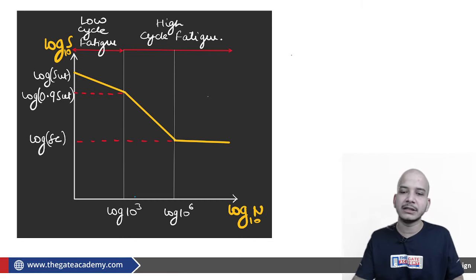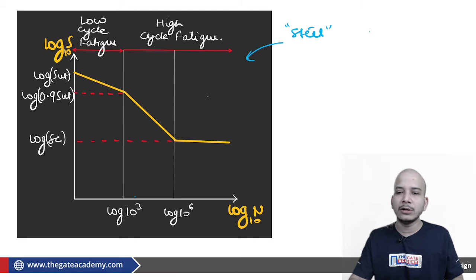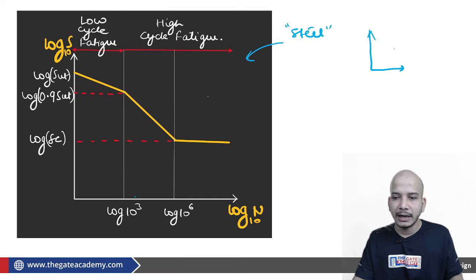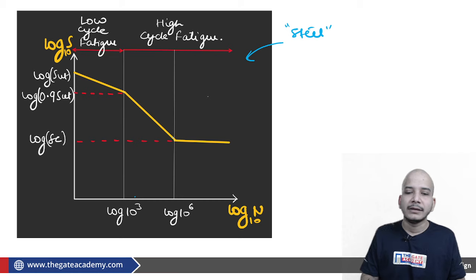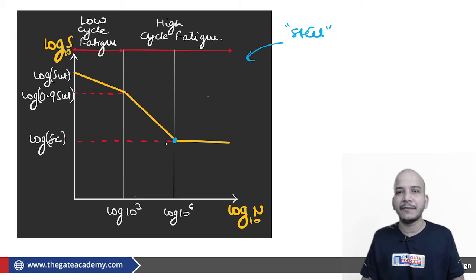Now as far as this SN curve is concerned, let me tell you, this is for steel. Whatever we are watching over here is for steel. For aluminum also you can get the same kind of relation. Basically N and S will be inversely proportional. If one will increase, the other will decrease. Here the most important point is that after 10 raised power 6 cycles, it was observed that the graph becomes asymptotic to the horizontal line. This becomes basically horizontal to the number of cycles axis.